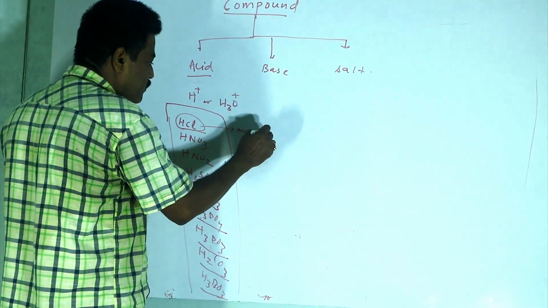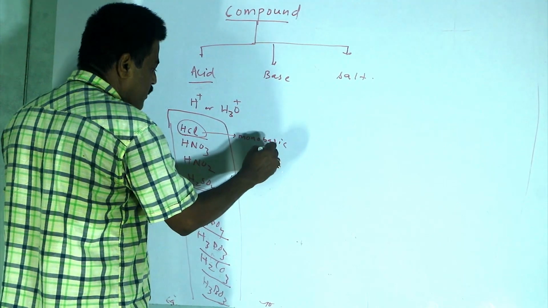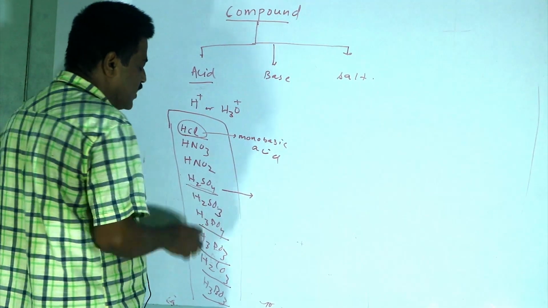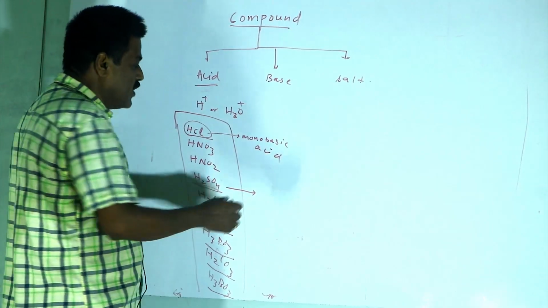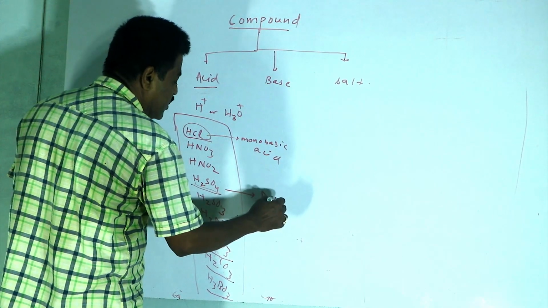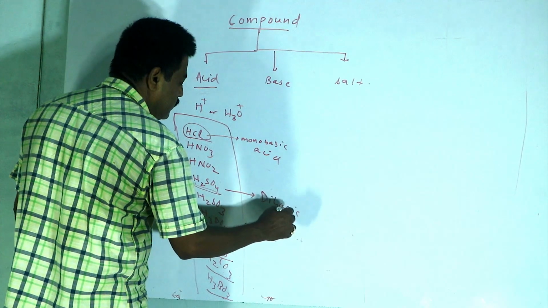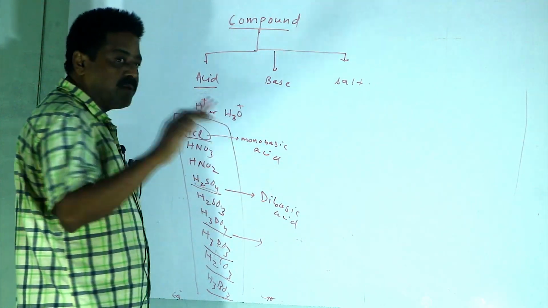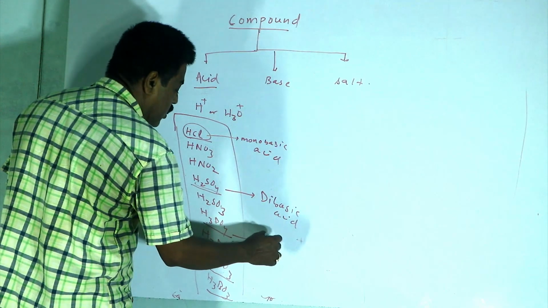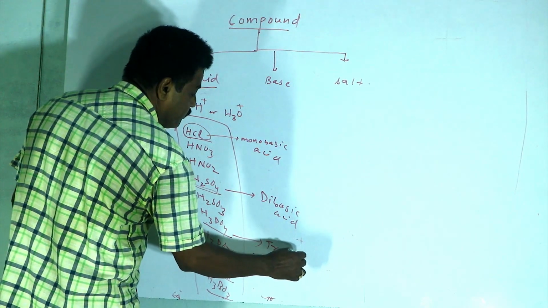Likewise, an acid that can give 2 H plus ions in water is called a dibasic acid, and one that can give 3 H plus ions is called a tribasic acid.